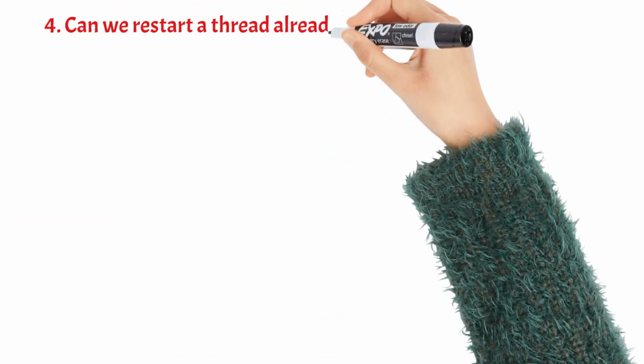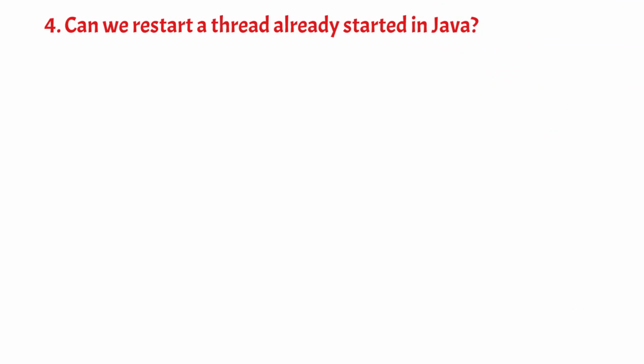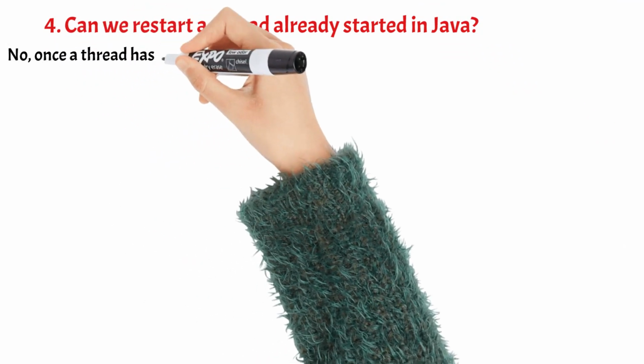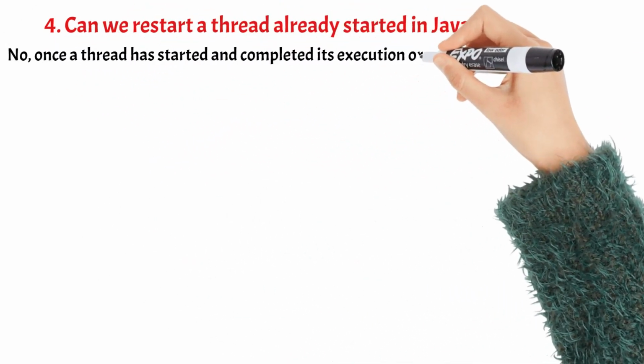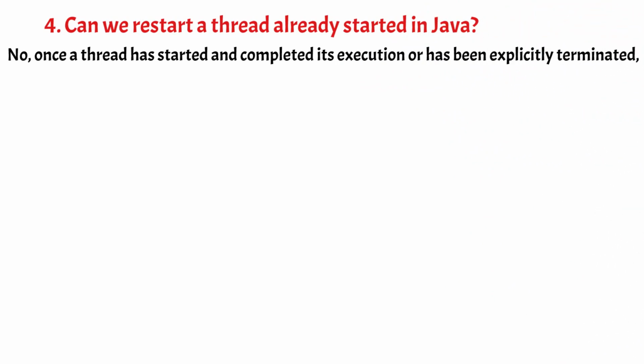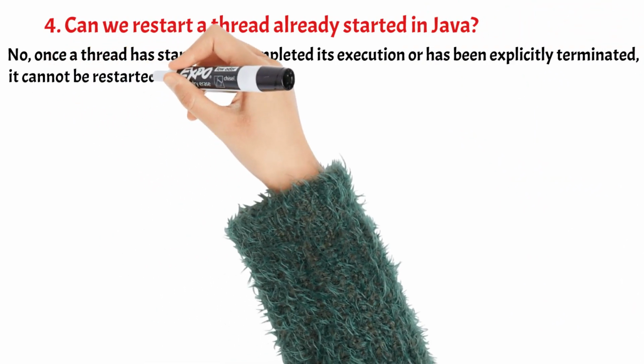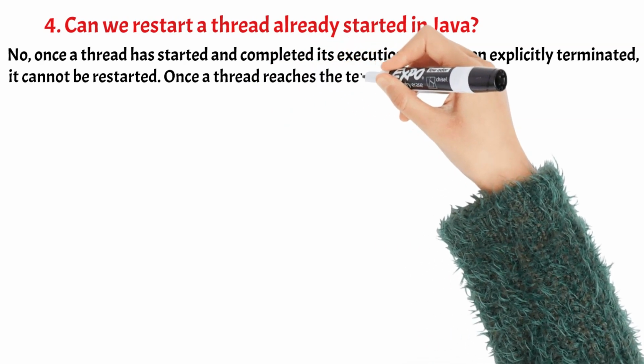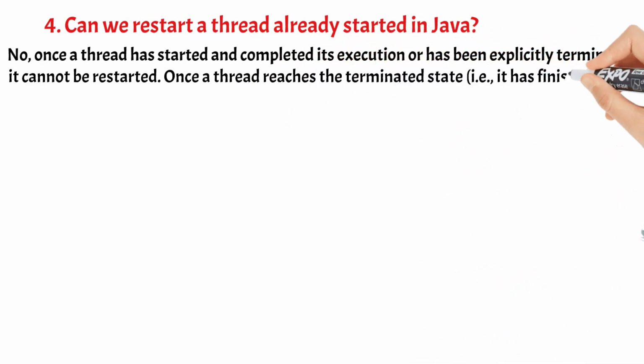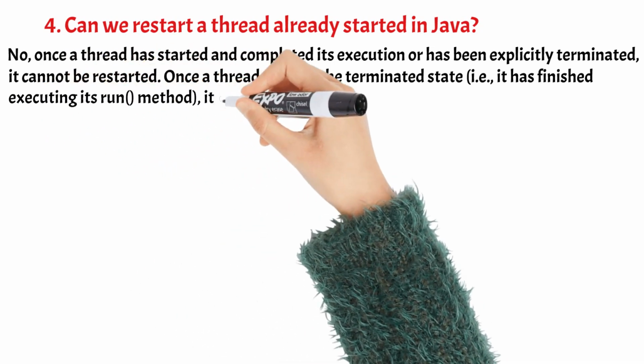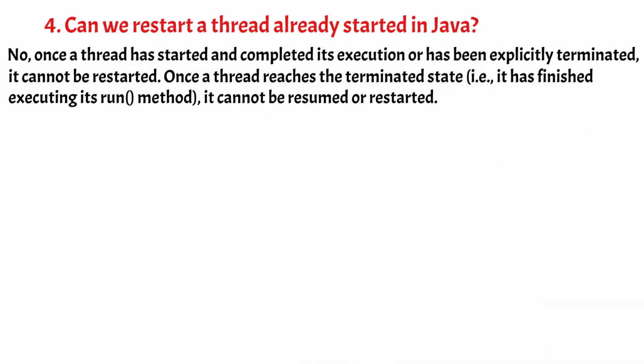4. Can we restart a thread already started in Java? No, once a thread has started and completed its execution or has been explicitly terminated, it cannot be restarted. Once a thread reaches the terminated state, it has finished executing its run method. It cannot be resumed or restarted.